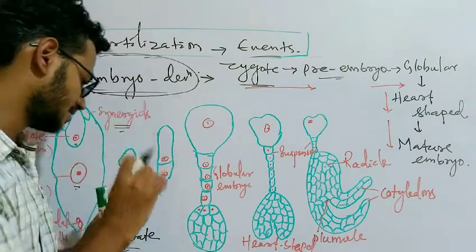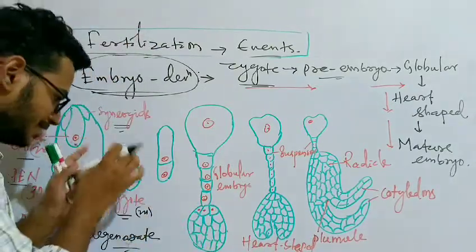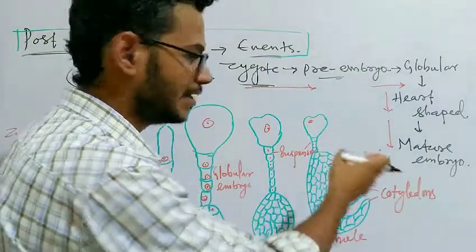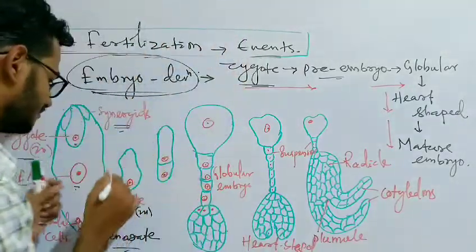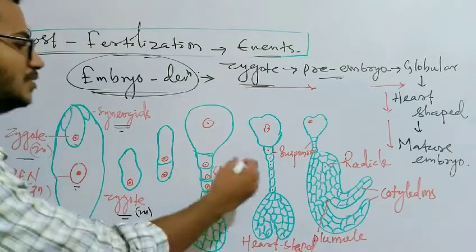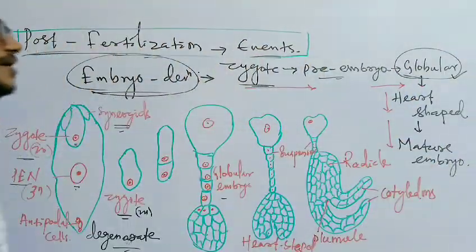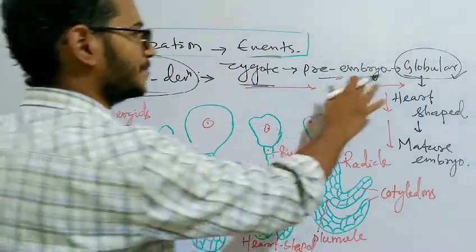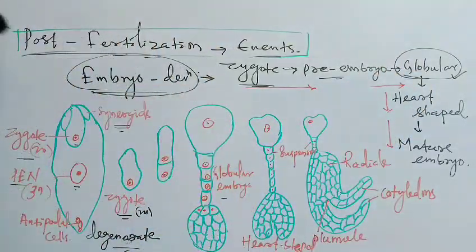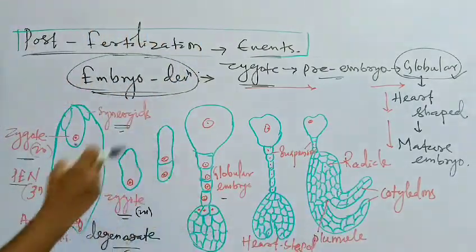Now this is the zygote, the diploid cell. From this single diploid cell, the formation of the embryo starts and the plant starts to grow. The zygote divides, forming many cells, then it reaches the globular embryonic stage, the pre-embryonic stage, as I have told you before. Why is it called a globular embryo? Because it contains a mass of cells which looks like a sphere.